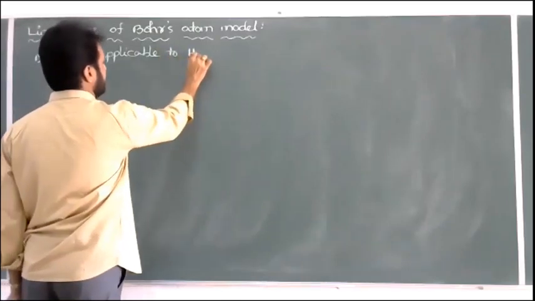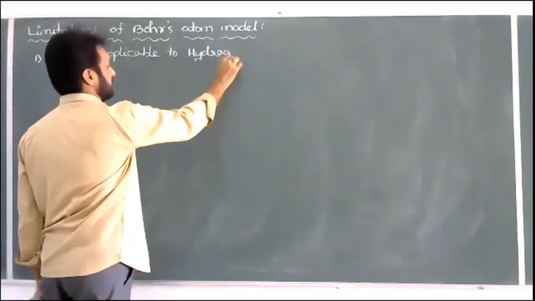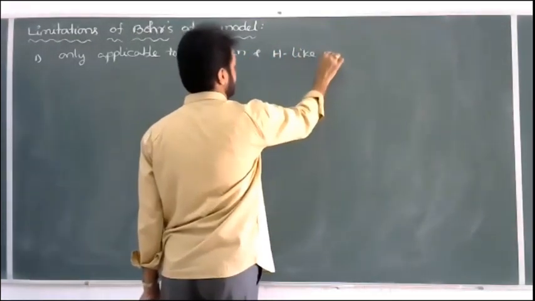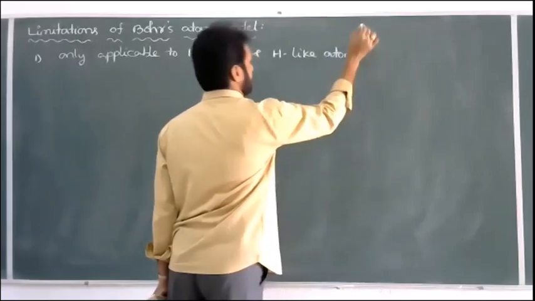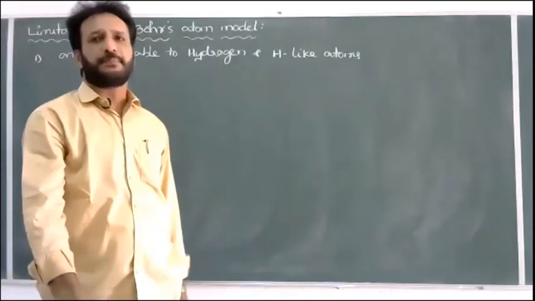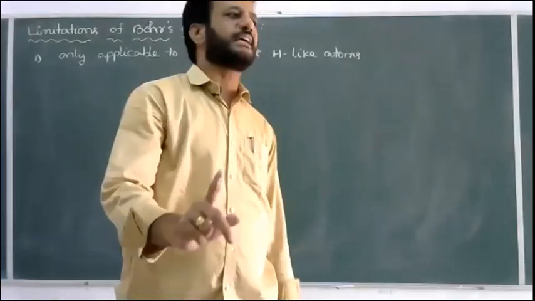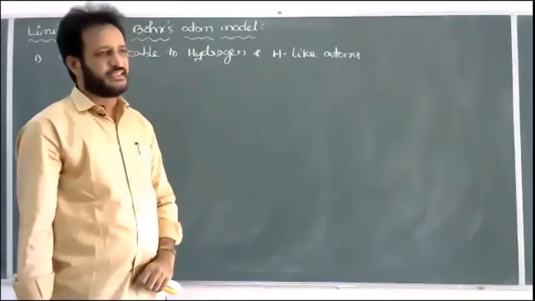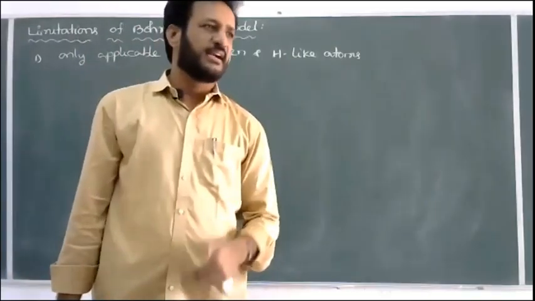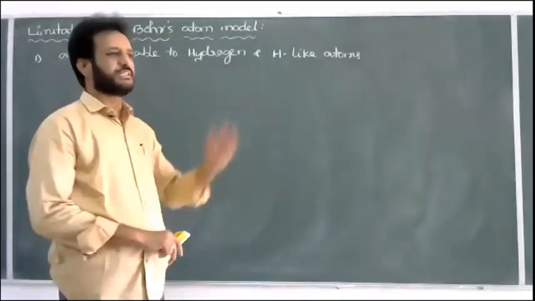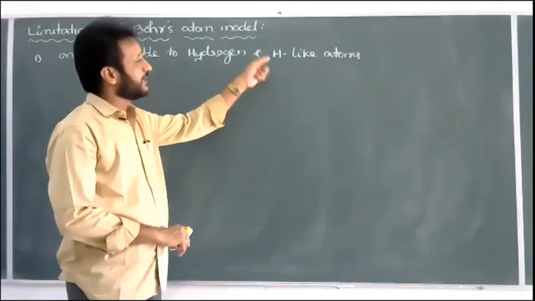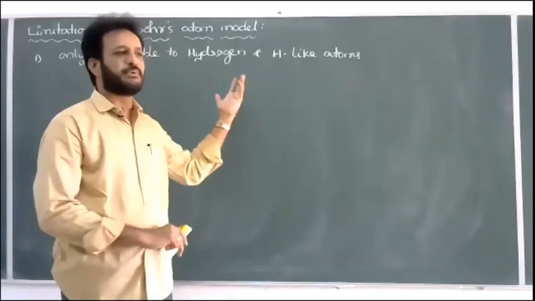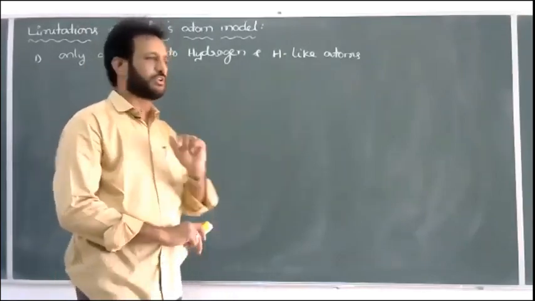Hydrogen and hydrogen-like atoms contain only one electron, so the spectrum formed by them is also simple, and that's why it is easy to explain. But for a complex atom containing more than one electron, Bohr is unable to explain the spectrum. That's one drawback.